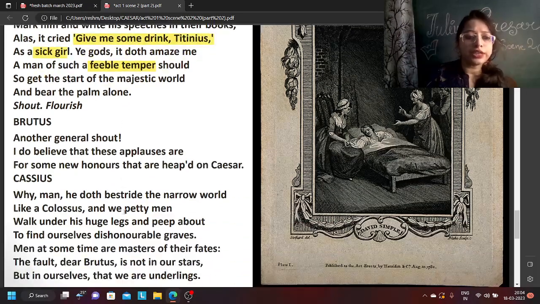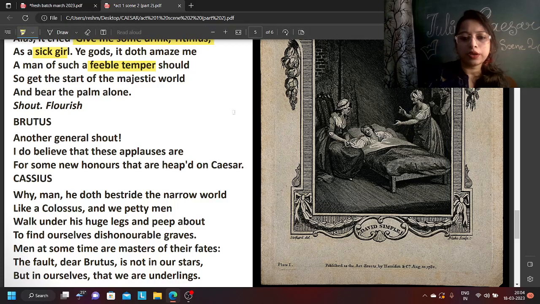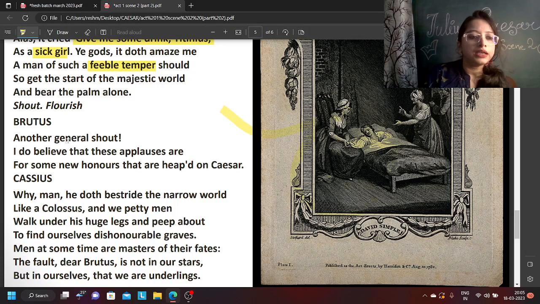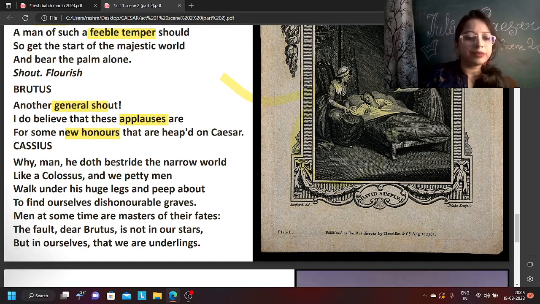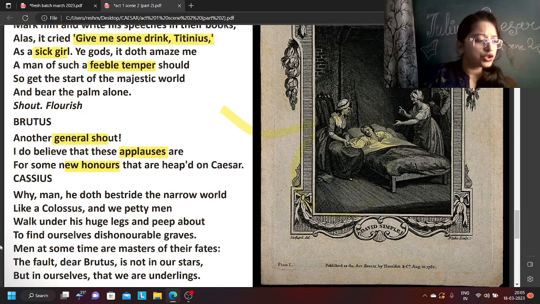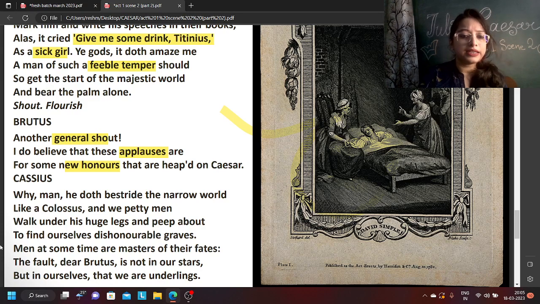Brutus, another general shout. This picture is because I wanted to show how that person was lying on the bed. Brutus, another general shout. So again there is a scream. I do believe that these are applauses for some new honors that are heaped on Caesar. Caesar is getting a lot of honor, so everyone is screaming. They are rejoicing.